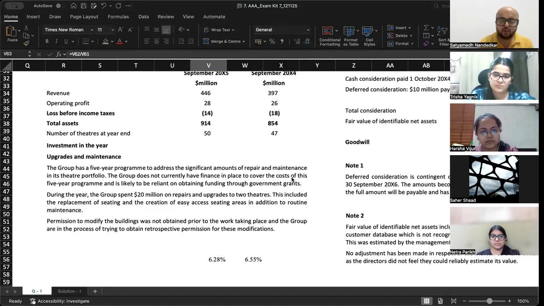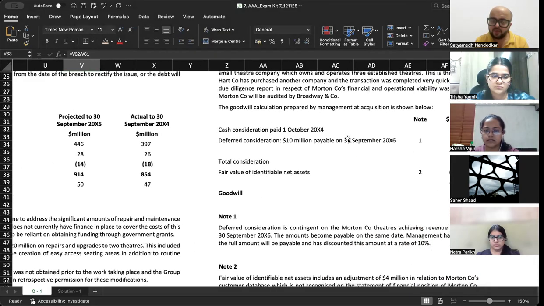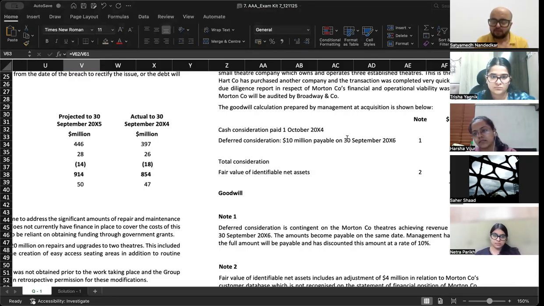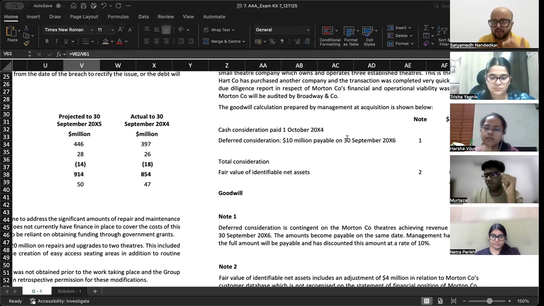We identified that. Now, what do you think is the right set of procedures to be done for calculation of, as in verification of goodwill? The first thing that you will check is, let's go according to the formula. What is the first thing written here? Cash consideration paid 1st of October 2004. How will you verify whether this amount is correct or not? What source document is the starting point? Bank statements. Bank statement and the share purchase agreement, right? Bank statement and share purchase agreement. How will you verify the 10 million deferred consideration?